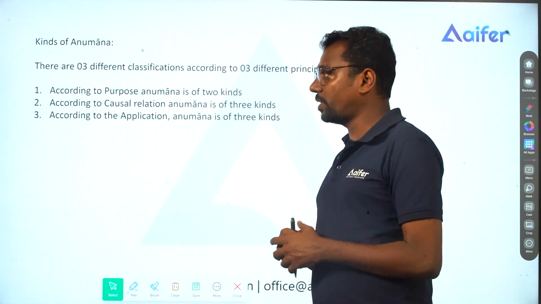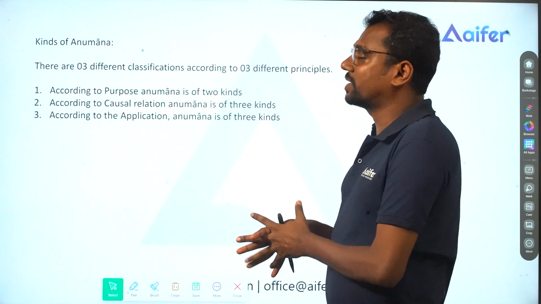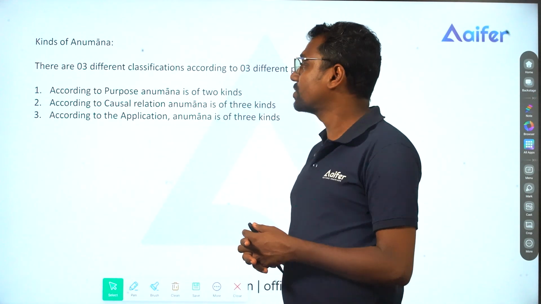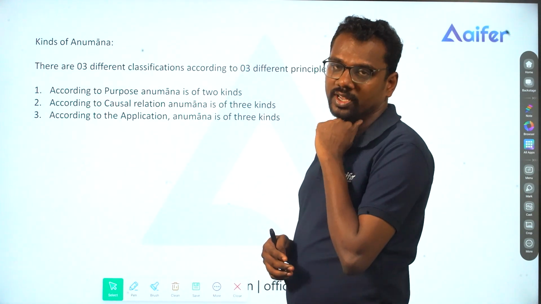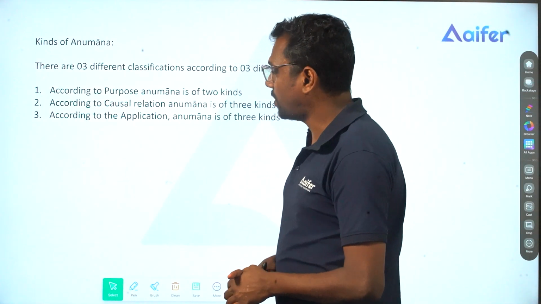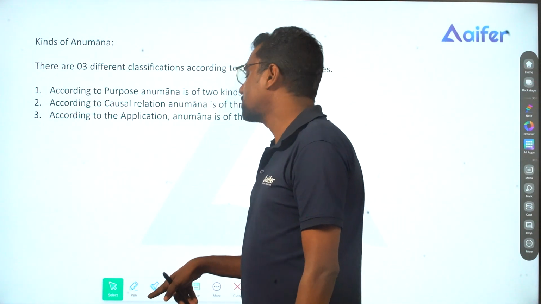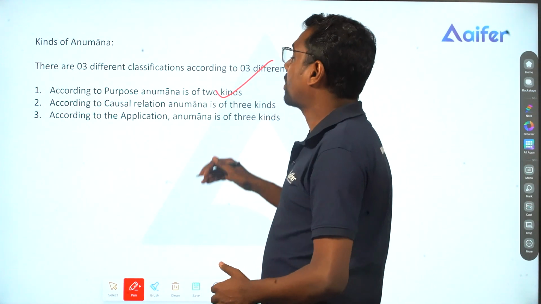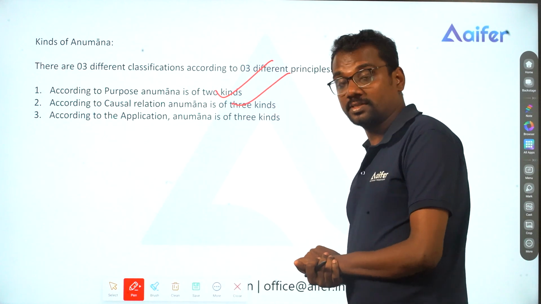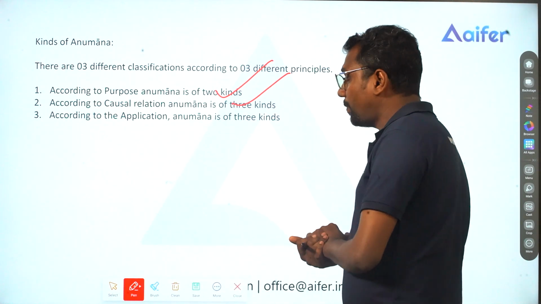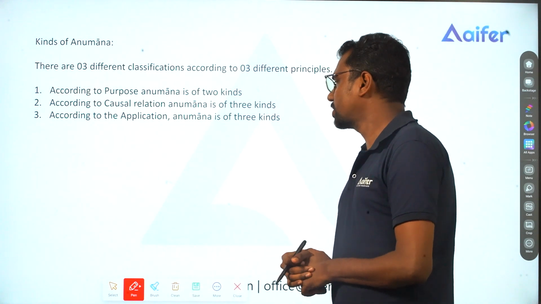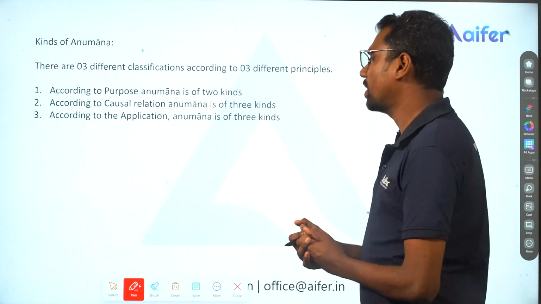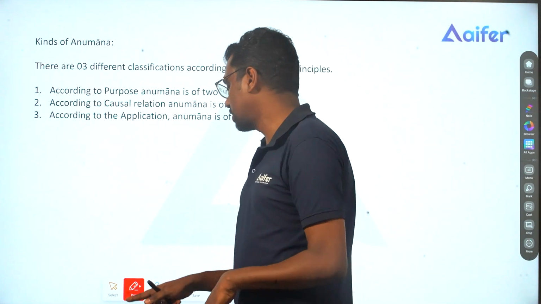When it comes to types of Anumana, first of all, there are three different classifications of Anumana according to three different principles. Based on the principle, Anumana is classified into three different classifications. The first one is according to purpose: Anumana is classified into two kinds, Swartha and Prartha Anumana. According to causal relation, Anumana is of three kinds: Sheshavad, Purvavat and Samanyatodrishta. The third one is according to the application: Anumana is of three kinds, Kevalanvayi, Kevala Vyatireki and Anvaya Vyatireki. Let's try to learn each of them.